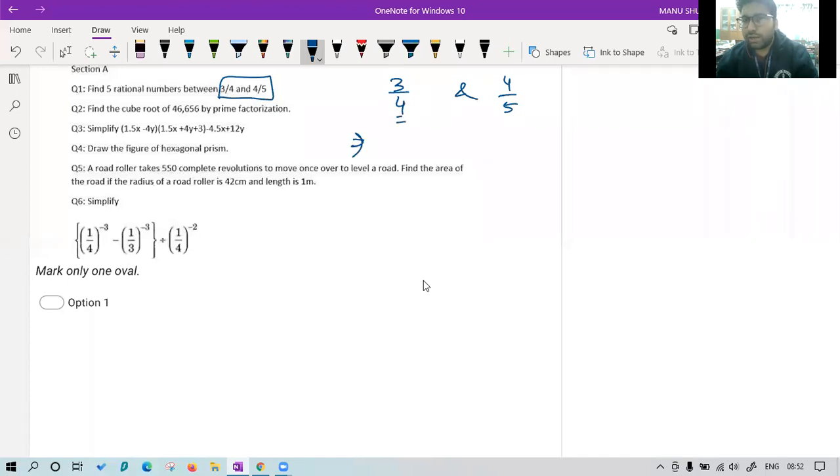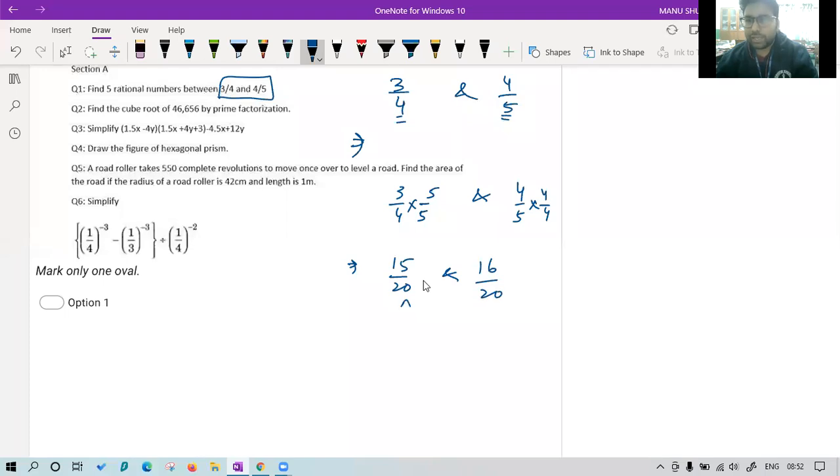So 4 and 5, we have to see that they are unlike fractions. So the LCM of 4 and 5 is what? 20. So we will try to make both the fractions like by multiplying the first fraction with 5 and 5, and second fraction with 4 and 4. So we have found an equivalent fraction, that is 15 upon 20 and 16 upon 20.